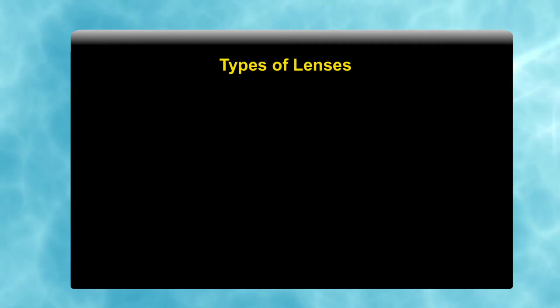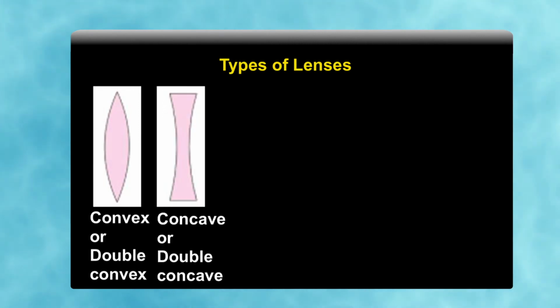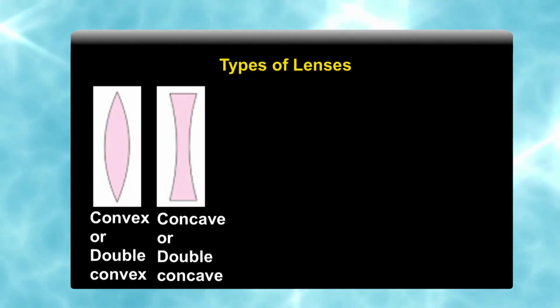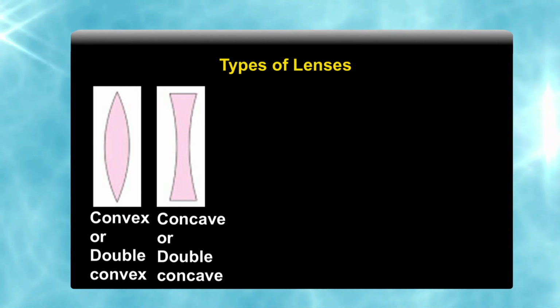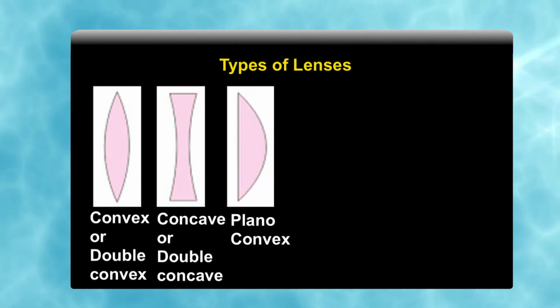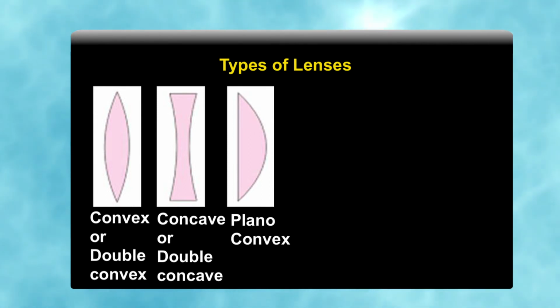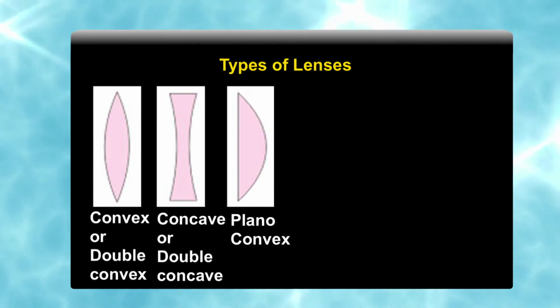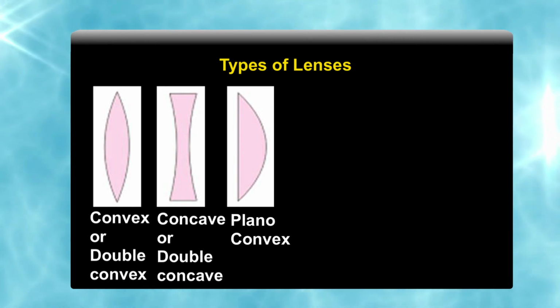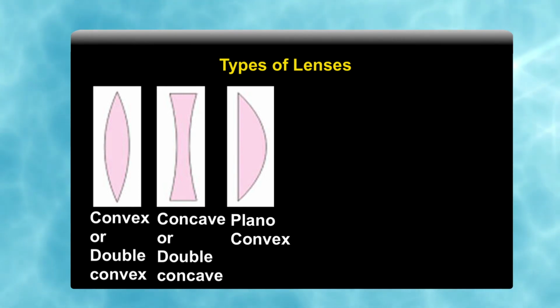Now, we will discuss the types of lenses. As you see, convex and concave, but we have many types of lenses: a concave lens, a convex lens, a plano-convex. We see that there are two surfaces of the lens, one is plane, another is convex.